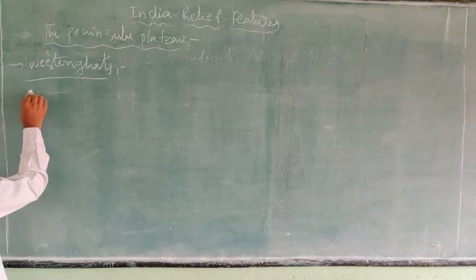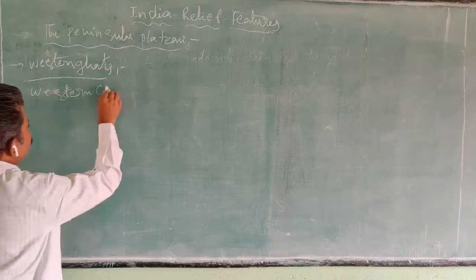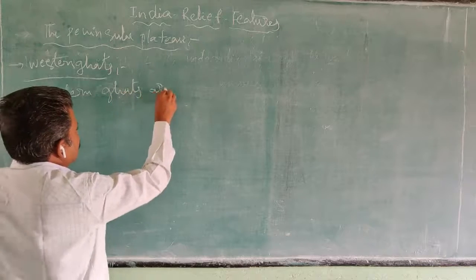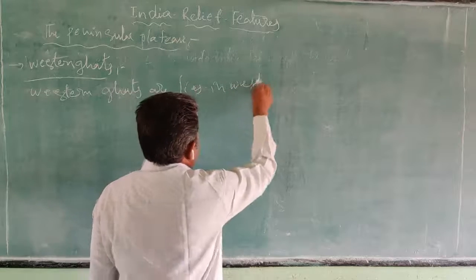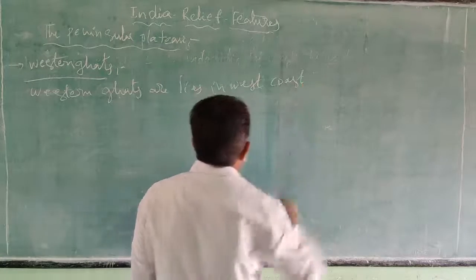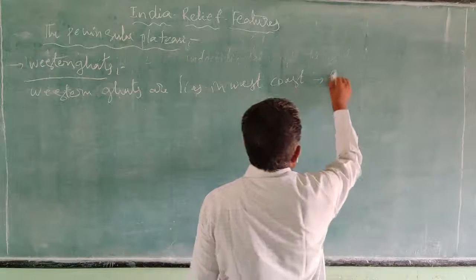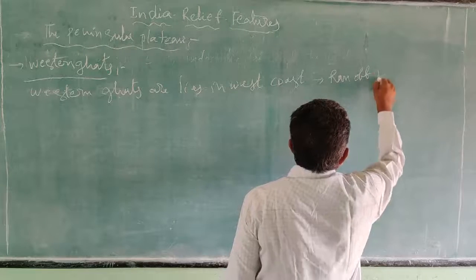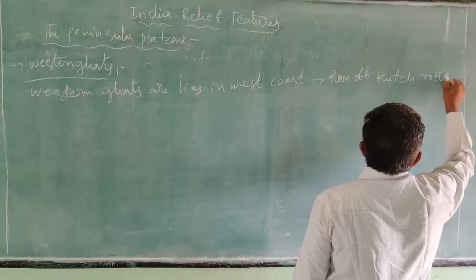The Western Ghats lie on the west coast. The west coast means from Maharashtra, the Rann of Kutch, to Kanyakumari.